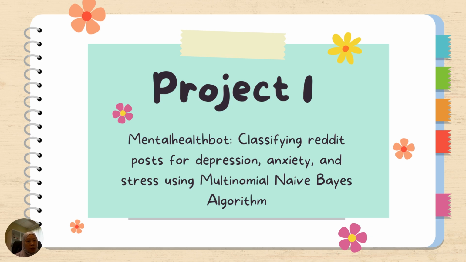the mental health issue. So we want to classify the post into which one is depression, which one is anxiety, and which one is stress. So there are three categories. So this classification will classify the Reddit post into these three categories using a multinomial Bayes algorithm. Okay, so Bayes algorithm is a supervised learning algorithm. Therefore, the data set for this particular project needs to have a label.